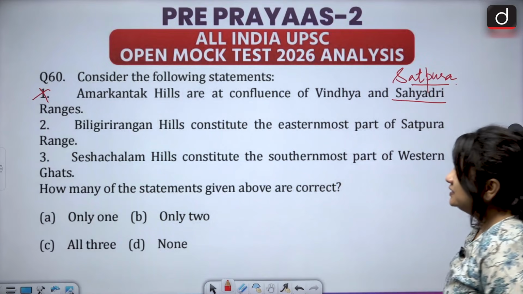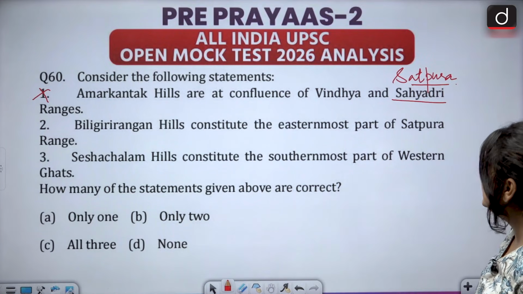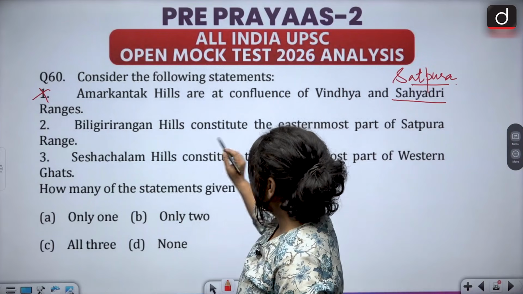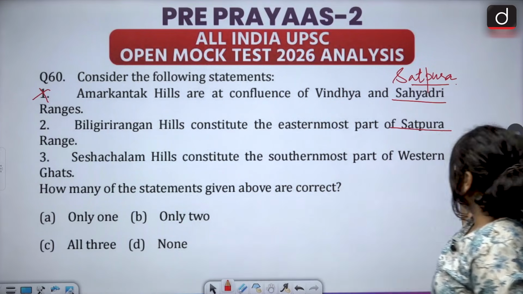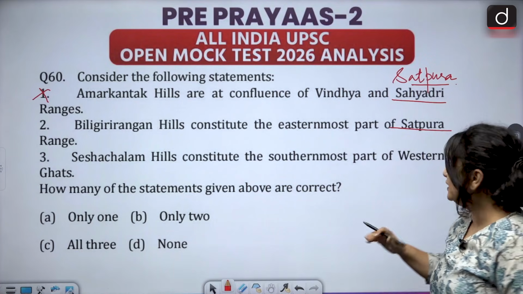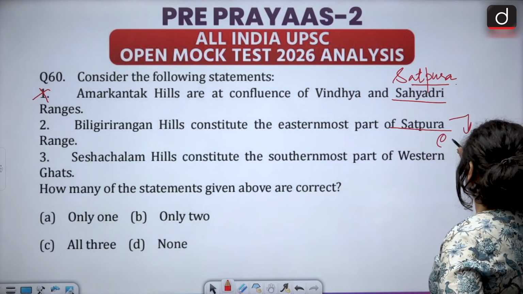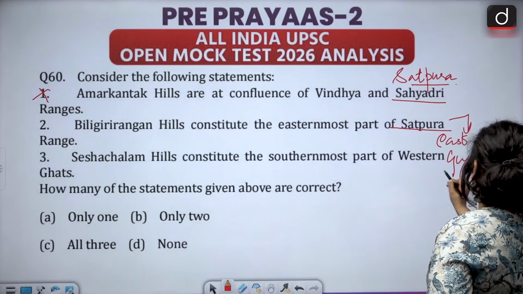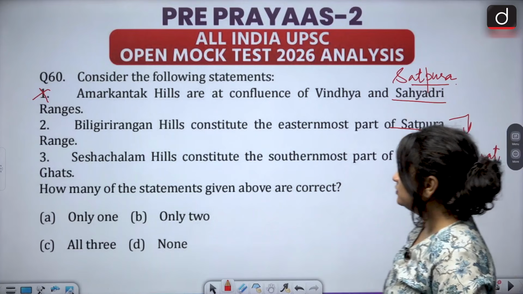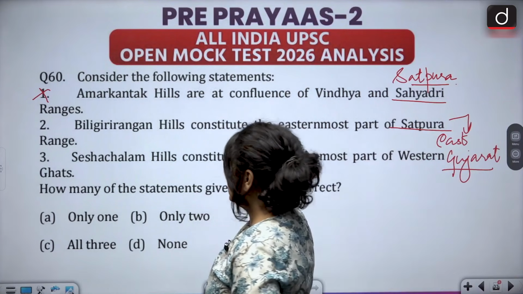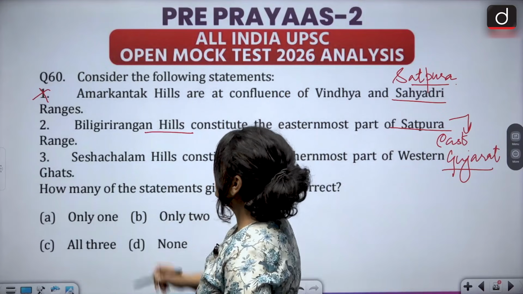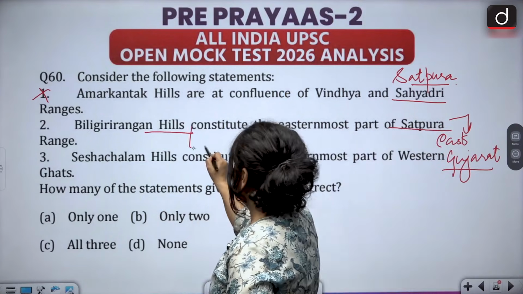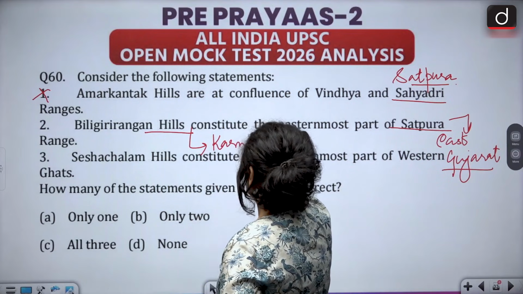The second one says Biligiri Rangan hills constitute the easternmost part of Satpura range. Now Satpura range, where does it begin from? It begins from East Gujarat. And it is around that Gujarat part, and it is definitely not near Biligiri Rangan hills, which are actually in Karnataka, students.